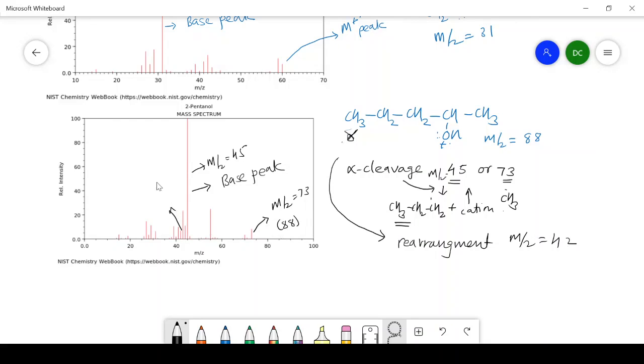This peak is due to the rearrangement. In this way, we can see the spectrum of 1-propanol as well as 2-pentanol and the different types of fragmentation patterns that are occurring in the corresponding alcohols.